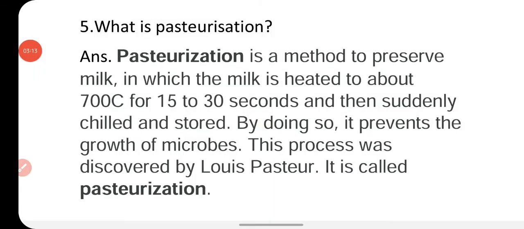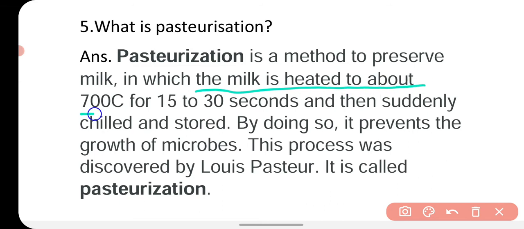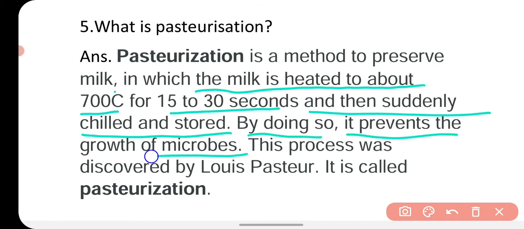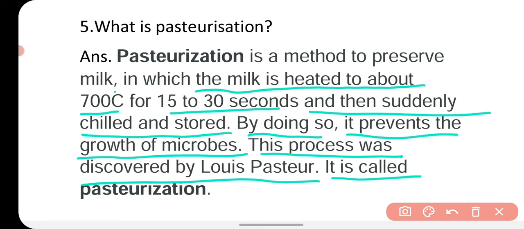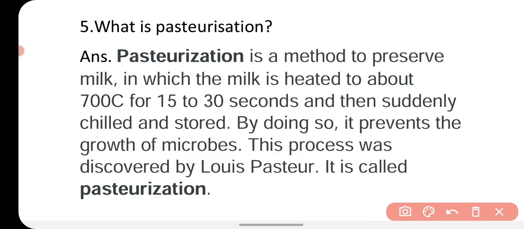Now the next question is, what is pasteurization? So pasteurization is a method to preserve milk. In this method, the milk is heated to about 70 degrees Celsius for 15 to 30 seconds and then suddenly chilled and stored. What happens by doing so? It prevents the growth of microbes. This process was discovered by Louis Pasteur, and that's why it is called pasteurization after his name.